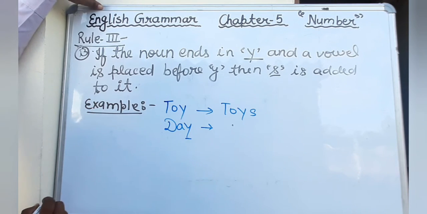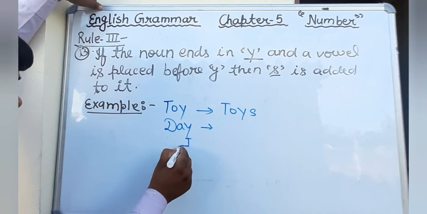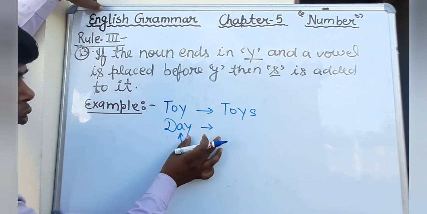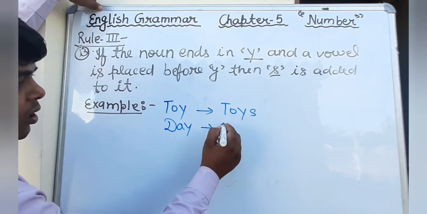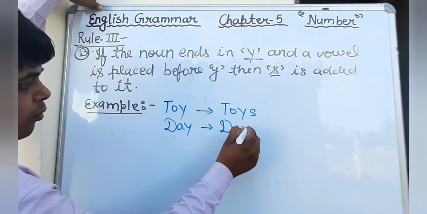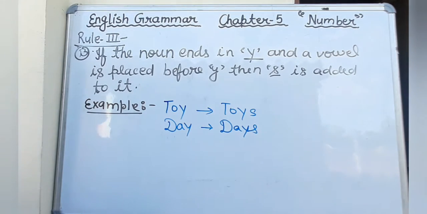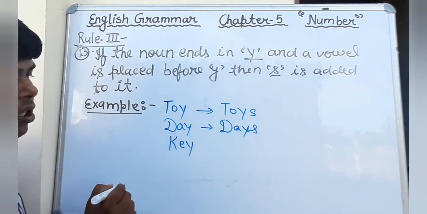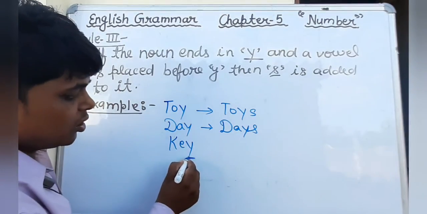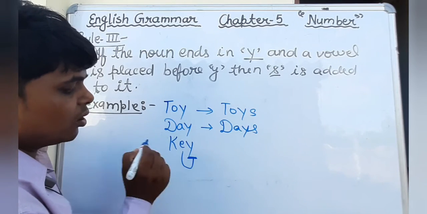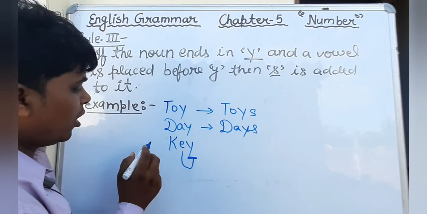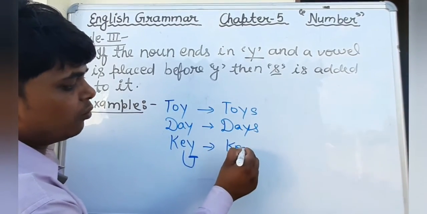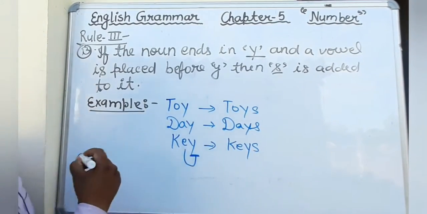It ends with Y, and just check before that, what is that? The vowel A. Therefore, we will add here only and only S. It becomes days. In the same way, key, K-E-Y, and you can check just before Y, what is there? E is a vowel. Therefore, we will add here only and only S to make plural.